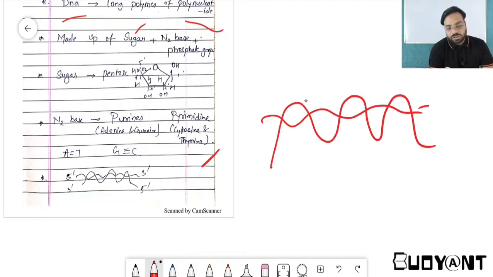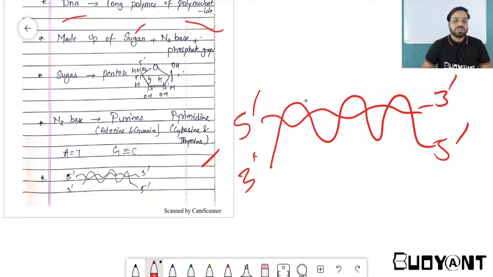One question I will leave you with. Whenever you have noticed the DNA, one end is written as 5 prime and another end is written as 3 prime, and this is anti-parallel. Palindromic sequence, either you read from this side or that side, it will be the same, and anti-parallel, one side is 5 prime and the other side is 3 prime, and vice versa.